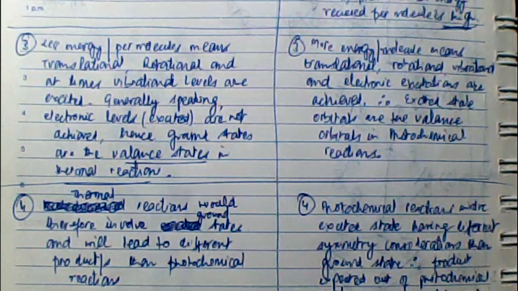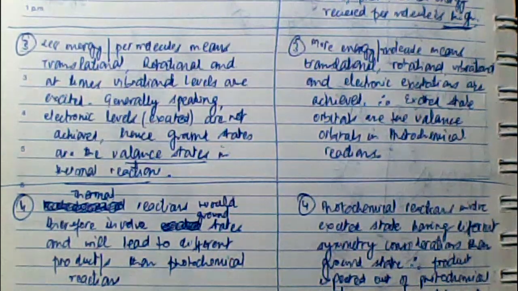In photochemical reactions, in contrast to this, the energy is supplied, the photochemical energy coming from the photon of light, to a single molecule, and this makes the molecule excited in the electronic state also. That means other than the translational, rotational and vibrational excitations, the molecule will also undergo an electronic excitation. That means the electron will reach the excited state. That means the excited state will now be valence states, and hence the reactions will be occurring from these excited states whose symmetry properties are different from the ground state.